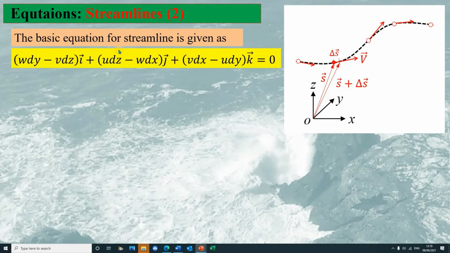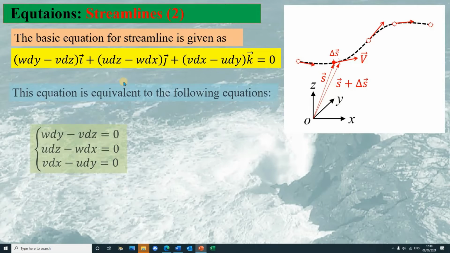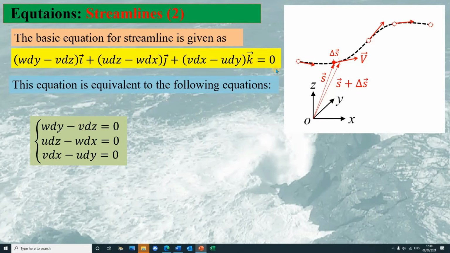Based on the streamline equation, it requires this equation. And to make the equation equal 0, that means all the components, respectively on the x-axis, y-axis, and the z-axis, would be all 0. So we have the equations as this.